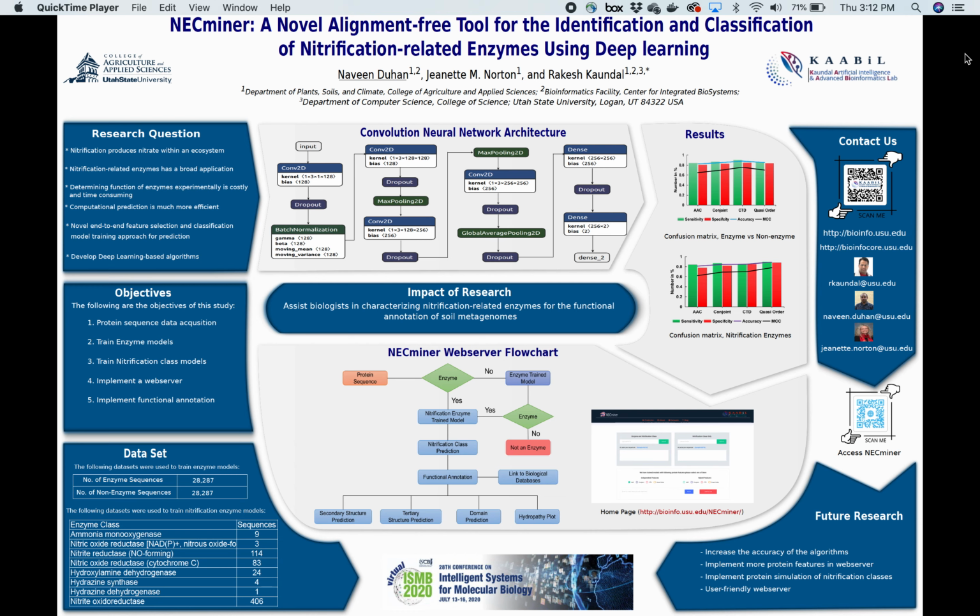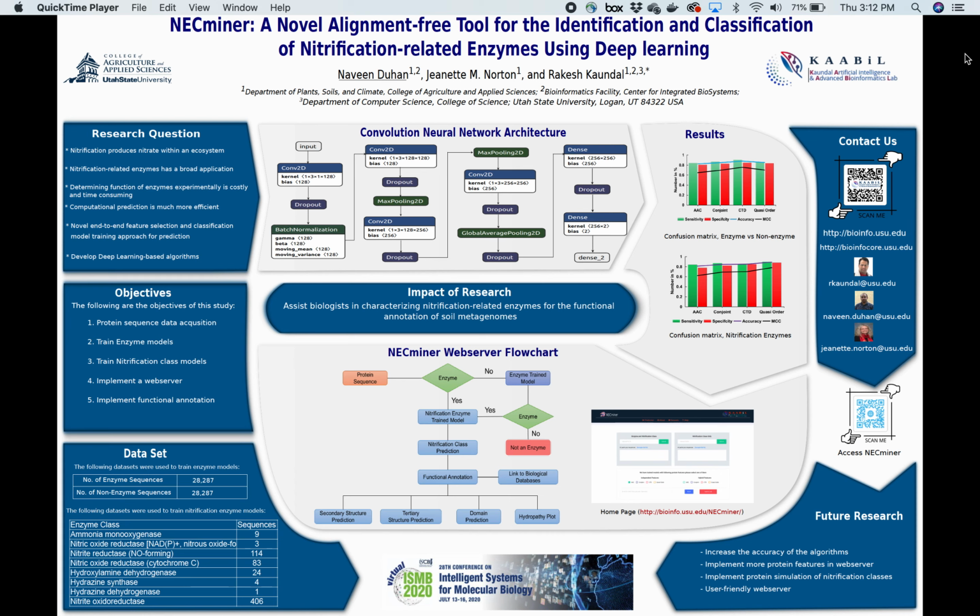The time and resources needed for experimentally determining the function of the enzymes are very costly. Therefore, an accurate computational prediction of the nitrification related enzymes has become much more efficient. Here we propose NecMiner, which is a deep learning based novel end to end feature selection and classification model training approach for the identification of nitrification related enzymes.